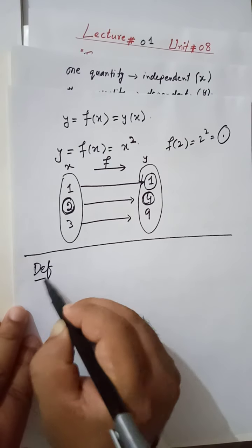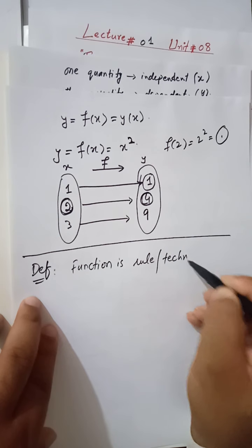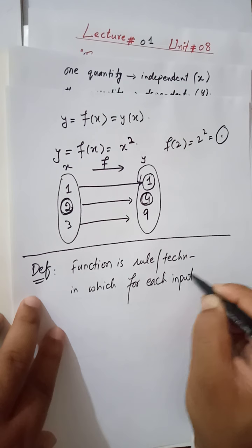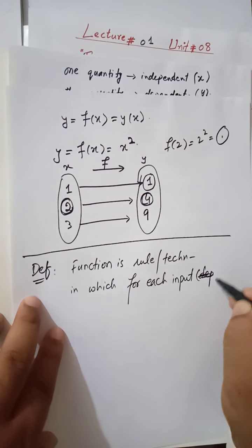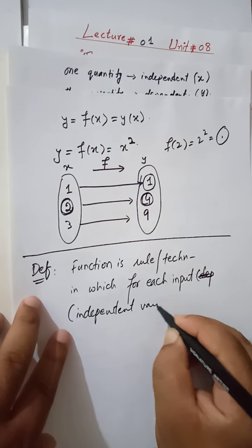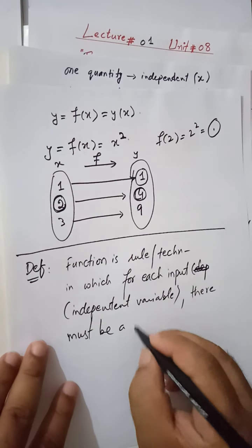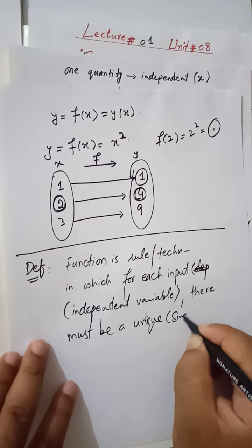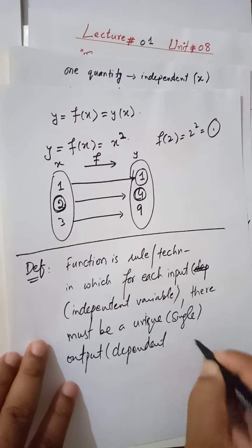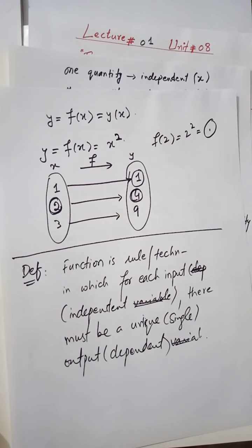So the proper definition is: a function is a rule or technique in which for each input, meaning independent variable, there must be a unique, meaning single, output, meaning dependent variable. So it must be a quantity.